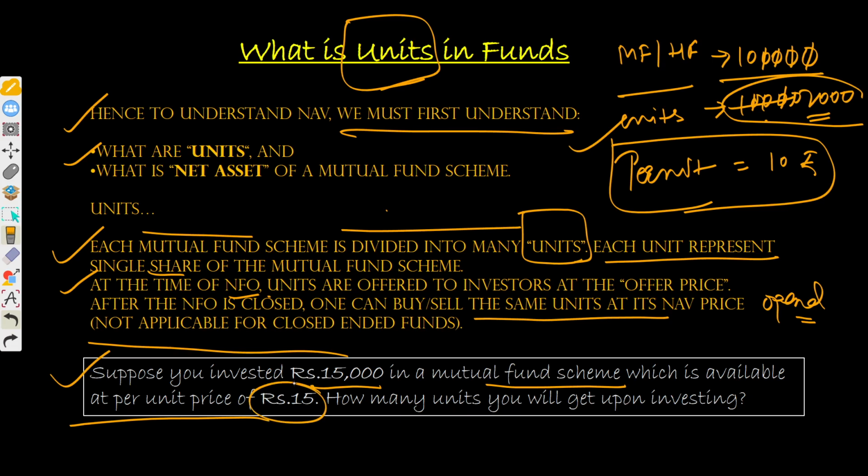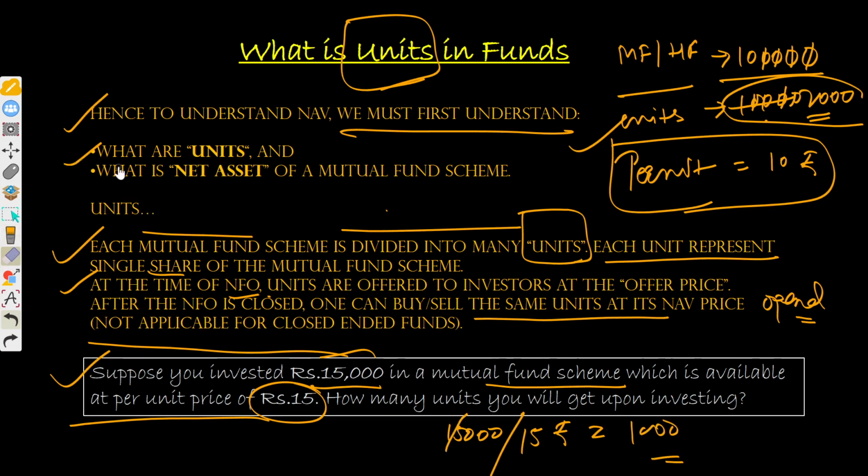So the current market price of a particular mutual fund is 15 rupees per unit, and you have decided to invest 15,000. Let's calculate it. 15,000 divided by 15 rupees would be around 1,000 units that you will receive, right? Just do it. 15,000 is the investing amount, and 15 rupees is the price, so 1,000 units will be received by you.